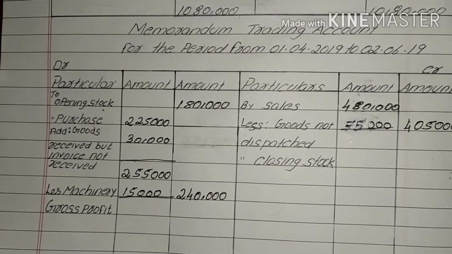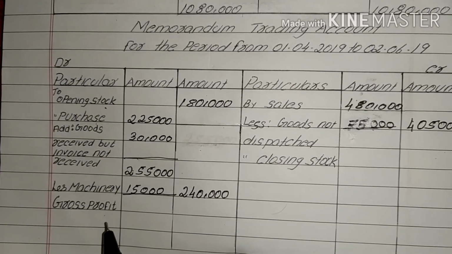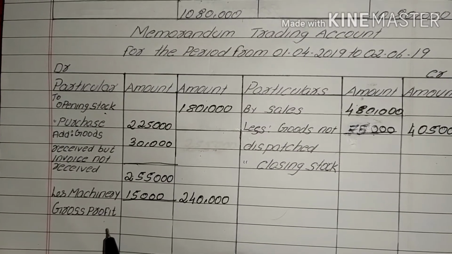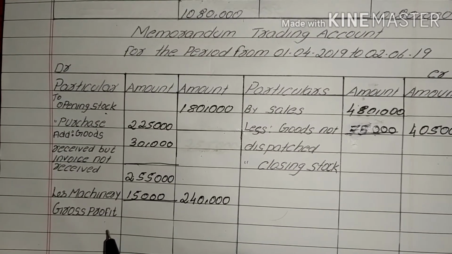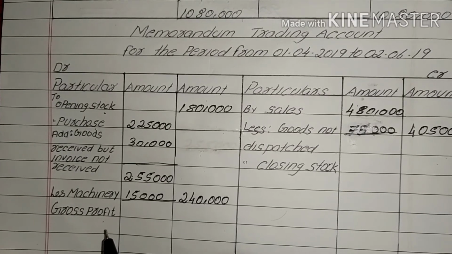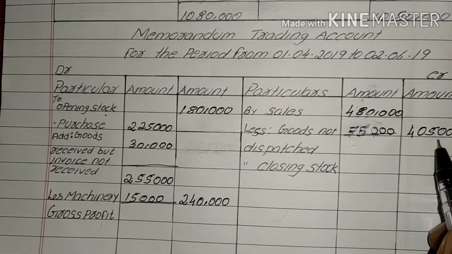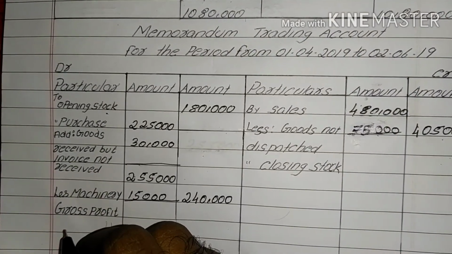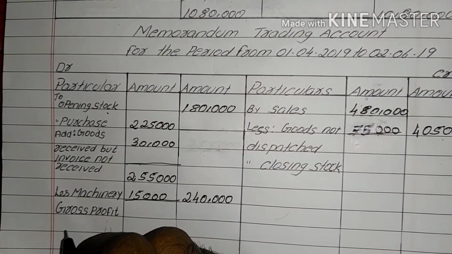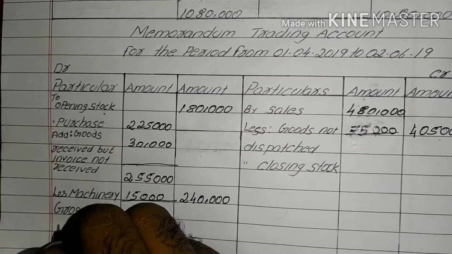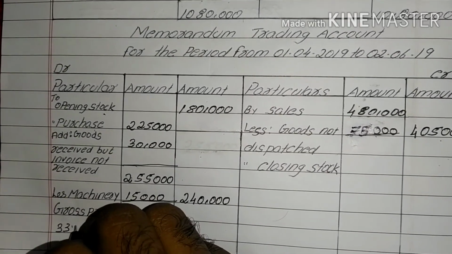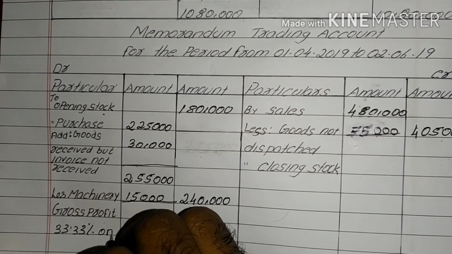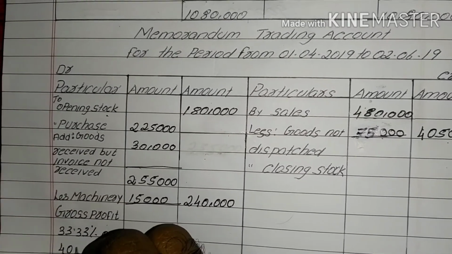Next, we need to calculate gross profit. For that, the gross profit ratio is already calculated earlier, that is 33.33% on sales. Here, the sales value is 4,05,000. That means 33.33% on 4,05,000.